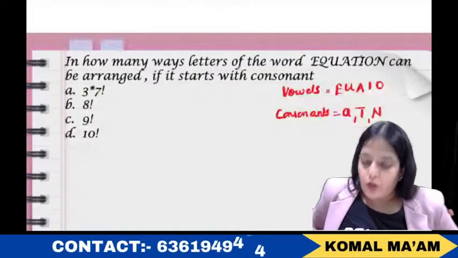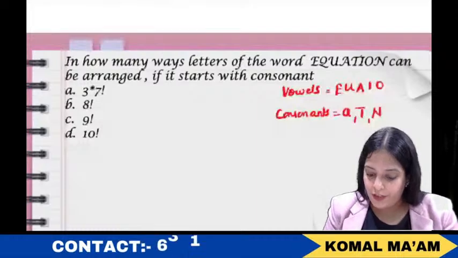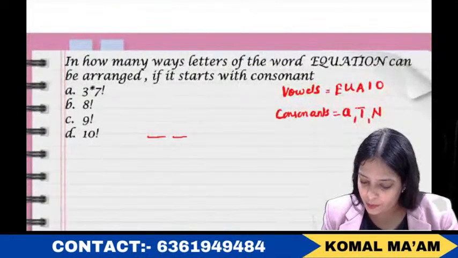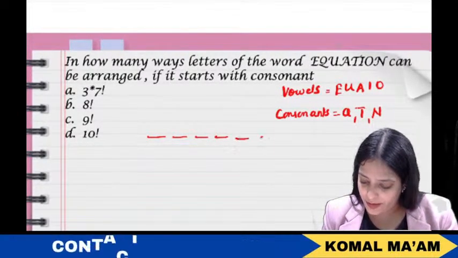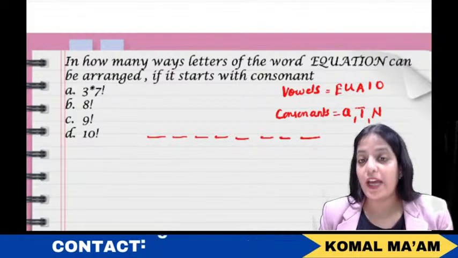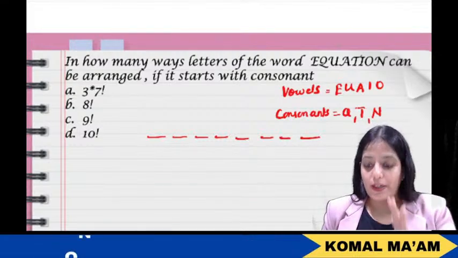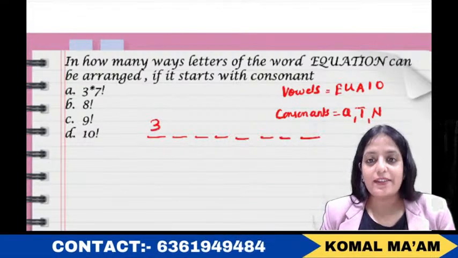So guys, for filling the first position out of the 8 positions, 4, 5, 6, 7, 8, we have 3 options, right? How many options do we have? 3 options, that is Q, T, N. Out of 3, 1 will sit here. Okay, so we'll write 3 here.